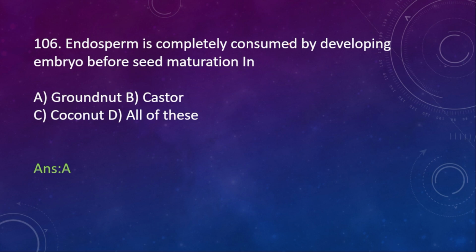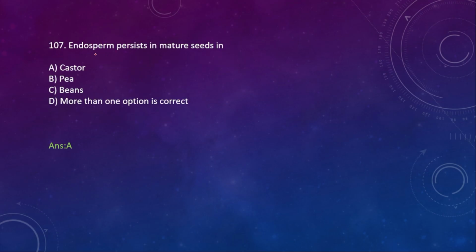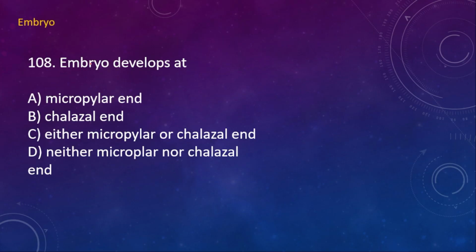106. Endosperm is completely consumed by the developing embryo before seed maturation in groundnut. 107. Endosperm persists in mature seeds in castor. From the questions, embryo onwards. 108. Embryo develops at micropylar end, chalazal end, either micropylar or chalazal, or neither micropylar nor chalazal. Here the right option is option A.